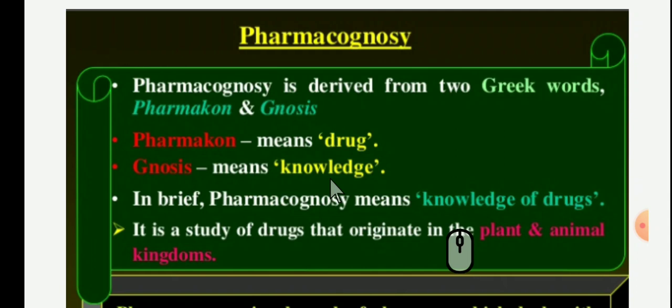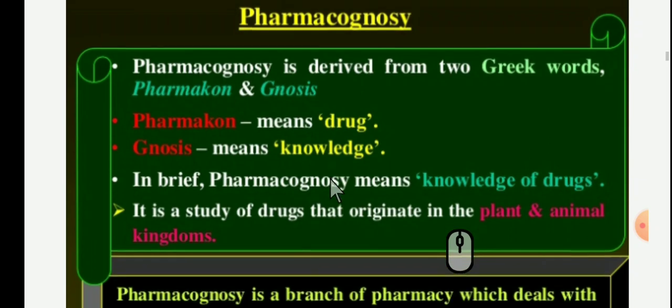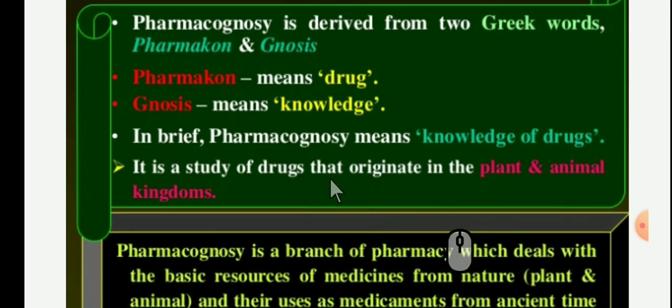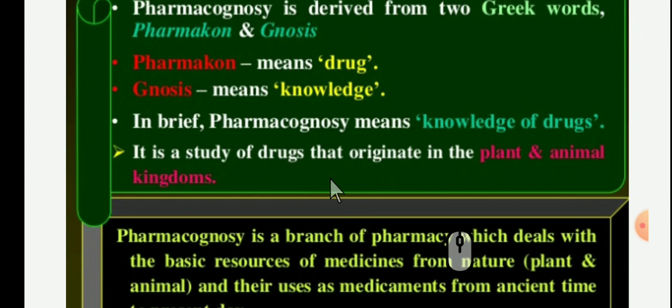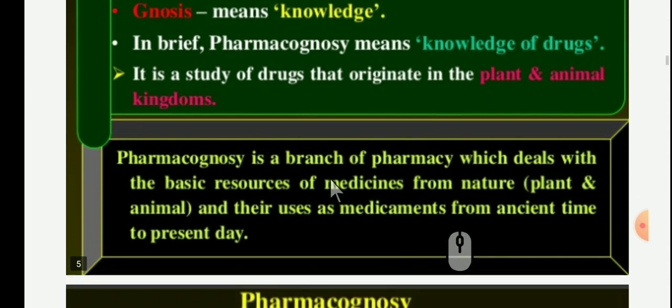It means knowledge or science of drugs. In brief, pharmacognosy means knowledge of drugs. It is a study of drugs that originate in the plant and animal kingdoms. Have you understood?